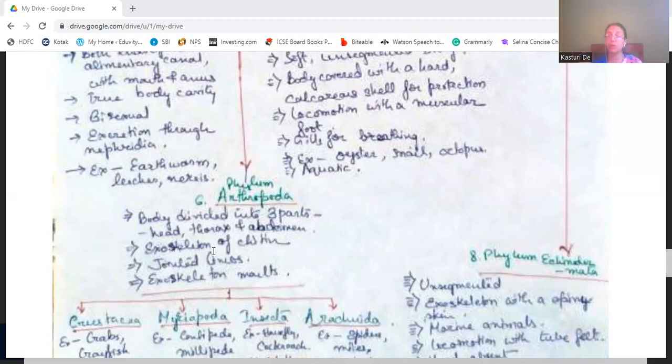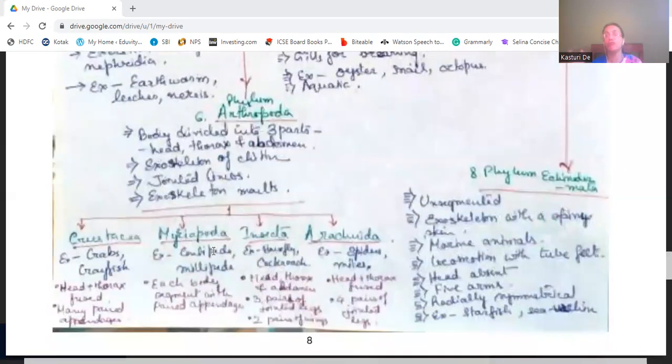That is a segmented body. Then they have an exoskeleton made up of chitin, and the exoskeleton molts. That means when they grow, they will shed their outer skeleton. And they are divided into four groups: Crustacea, Myriapoda, Insecta, Arachnida.